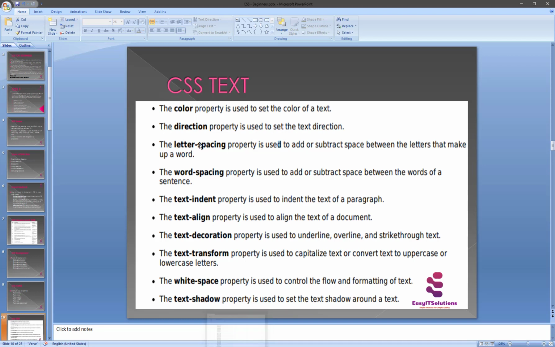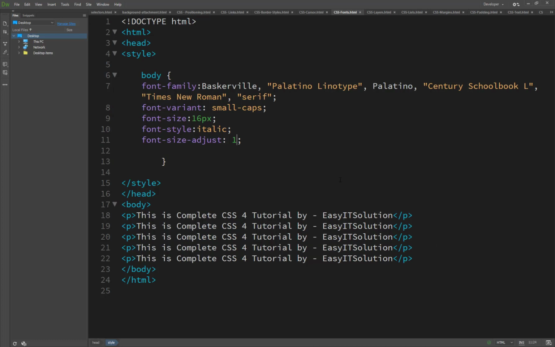So this is the color property, used to set a color; the direction property, used to set the direction; the letter spacing property, used to add or subtract the space between the letters that make a word; and the word spacing property, used to add or subtract space between words. Now, one by one, we will take an introduction about how they work.